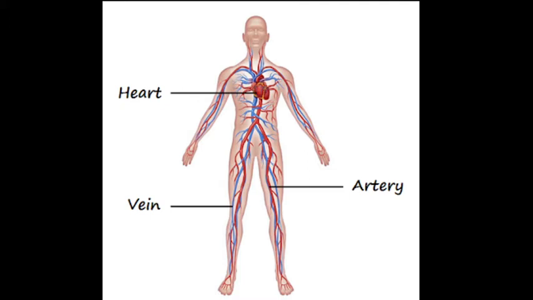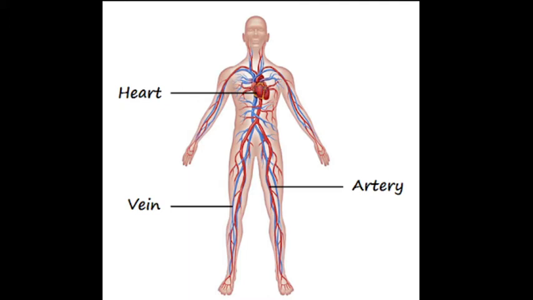It also protects against disease. Blood carries oxygen from the lungs to different parts of the body. Blood carries carbon dioxide from the body cells to the lungs for breathing out. It also carries digested food from the small intestine to all parts of the body. It carries hormones from the endocrine glands to different organs of the body. Blood protects the body from disease. This is because white blood cells kill the bacteria and other germs which cause diseases.